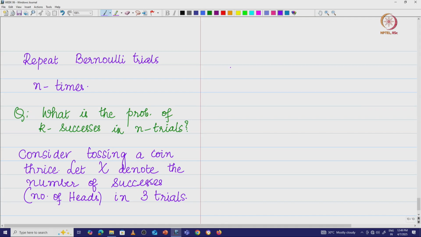So the random variable x can take values 0, 1, 2 or 3. So 0 corresponds to, let us say, the outcome tail tail tail. So I am going to look at 3 tosses, and in all 3 tosses I get tail.